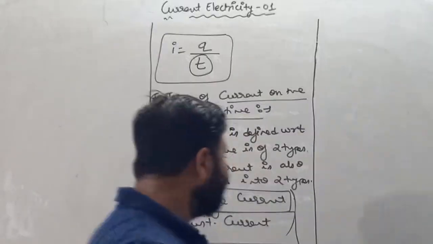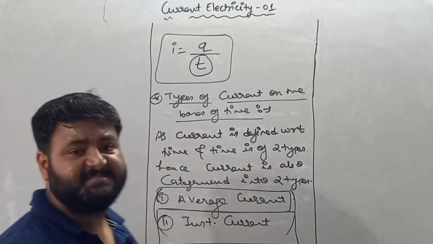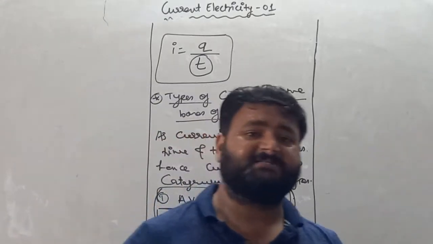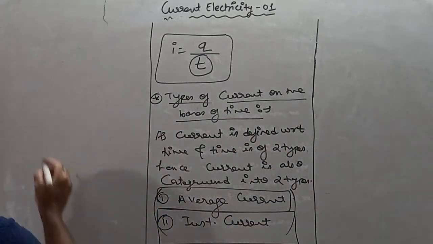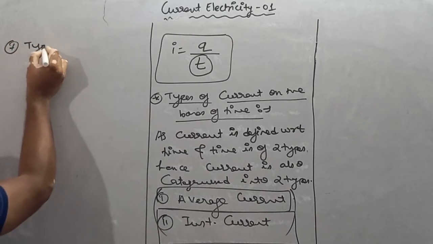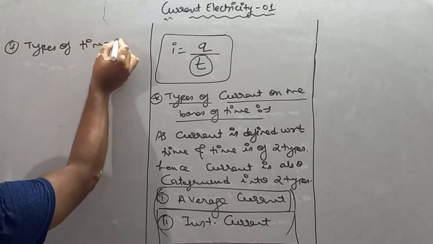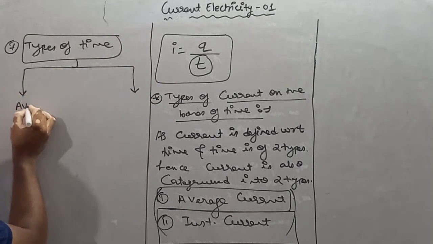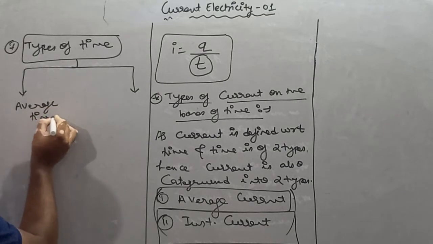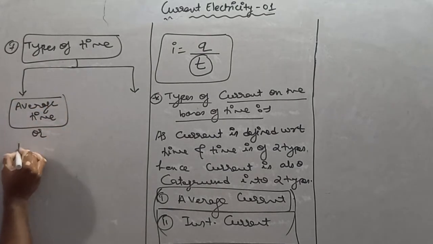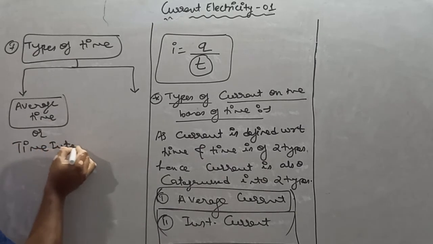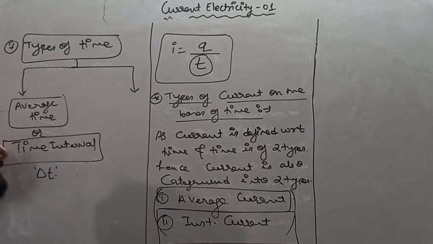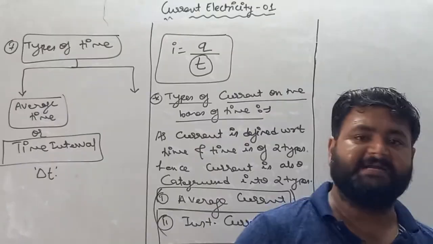Before starting the discussion of average current and instantaneous current, first try to understand the types of time, I'm sorry, not current, types of time. Time is basically of two types. One is average time, which is also called time interval, and it is represented by delta t.